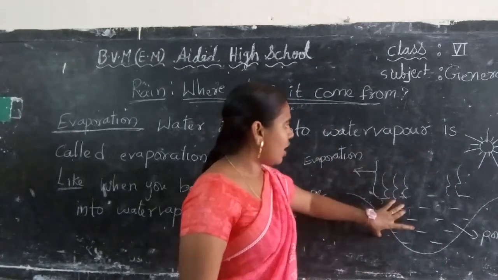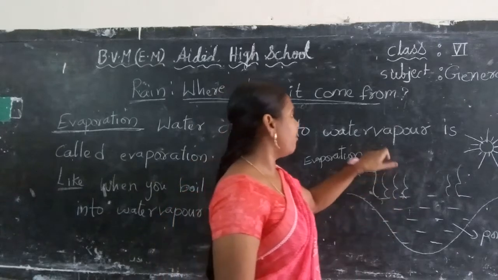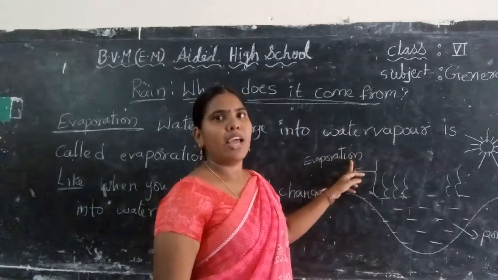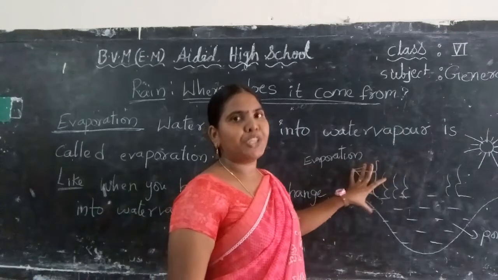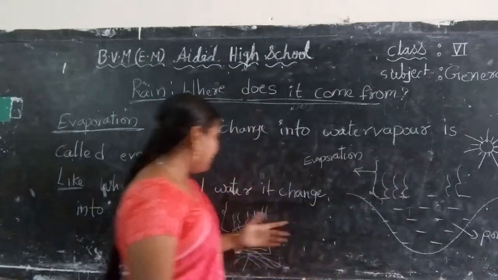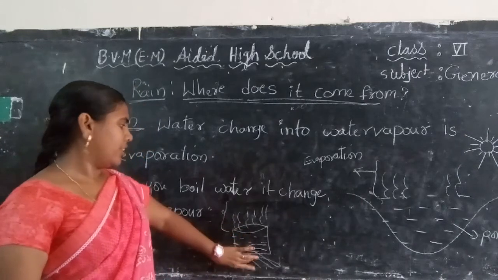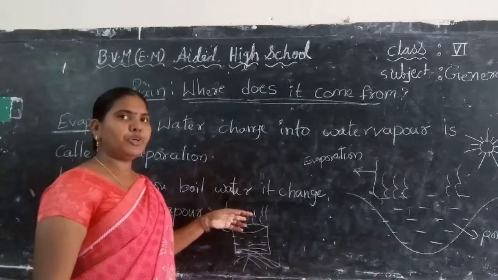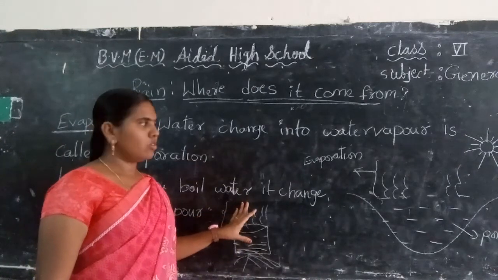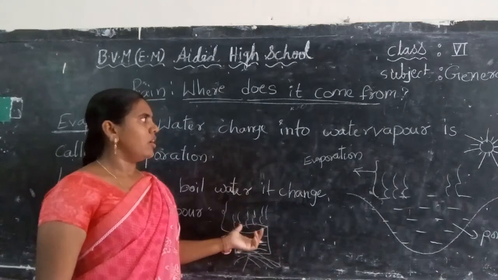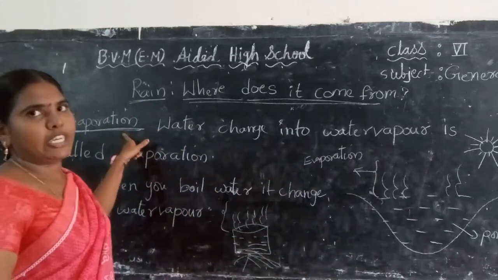This water changes into water vapor. That is called evaporation. This is a natural process. This one is in our home, where we boil water and it changes into water vapor. So these are two examples of evaporation.